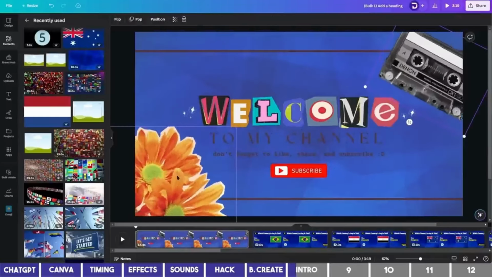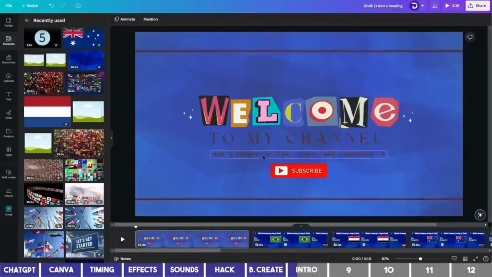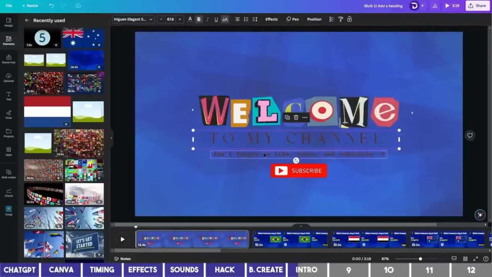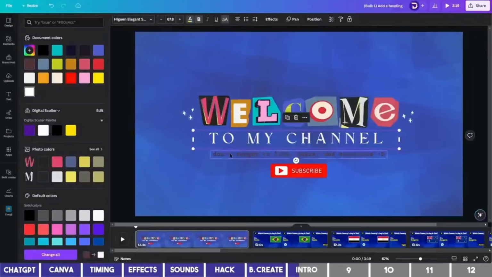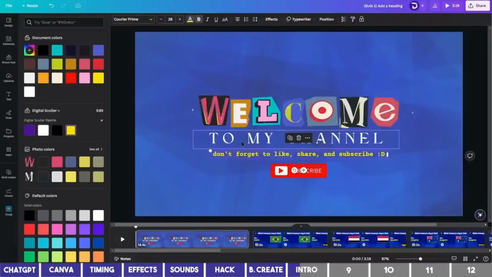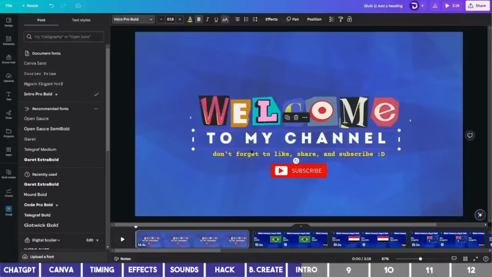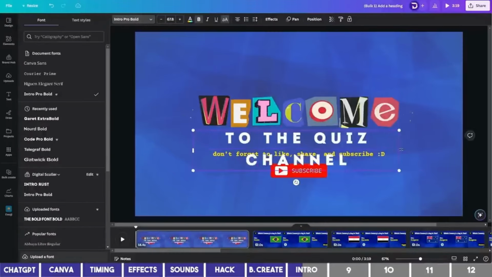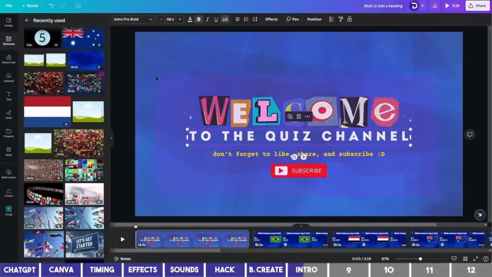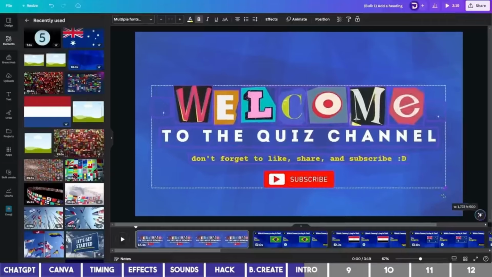I'll click on both of these graphics to delete them, and do the same to the black bar. Let's change this text color to white, and the second text under it to yellow. Then we can also change the font to the previous one we've used. You can change the channel name to your preferred one, and I'll highlight all the elements to enlarge them.